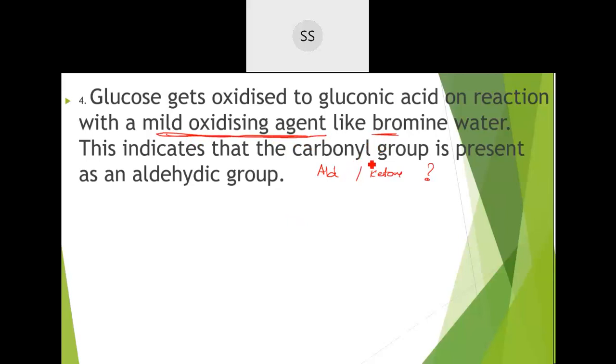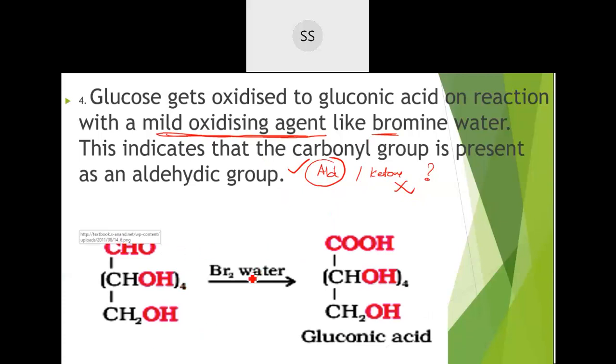And you know, when you take any mild oxidizing agent, who will react here? If an aldehyde group is present, only they will show the reaction, and a ketonic group will not show any reaction with these mild oxidizing agents. So that was their idea, to find out which group is present, whether an aldehyde group or a ketonic group. When this compound was made to react with bromine water, they got to know that the functional group got oxidized. If that functional group has got oxidized, that means the group present over here is only an aldehyde group.